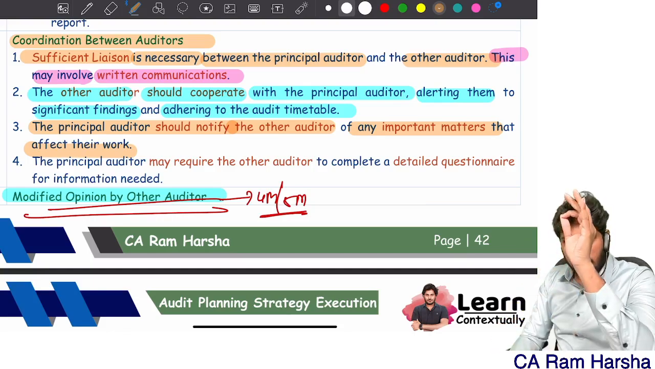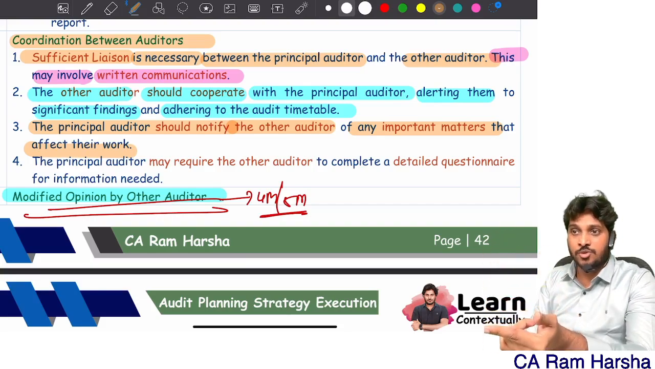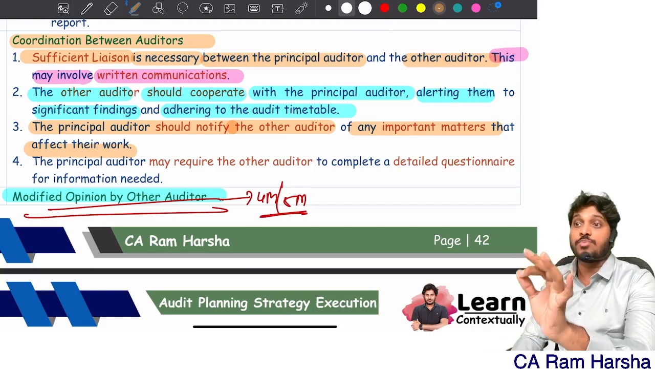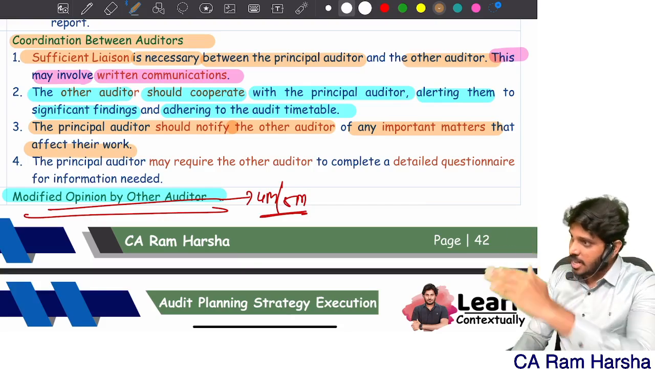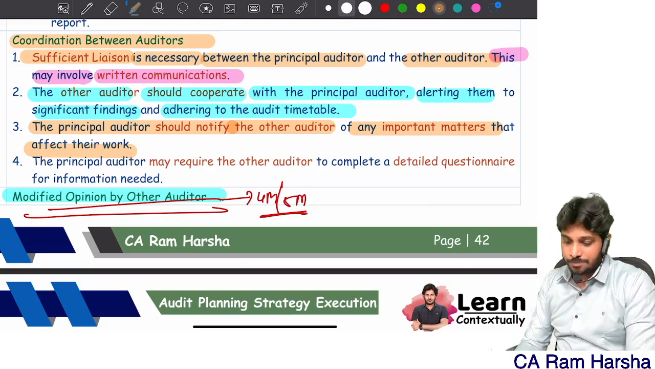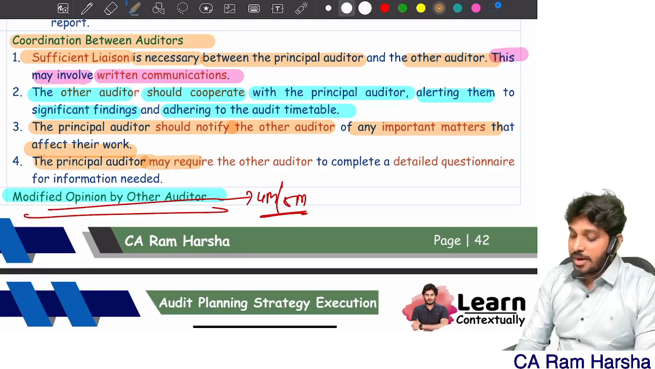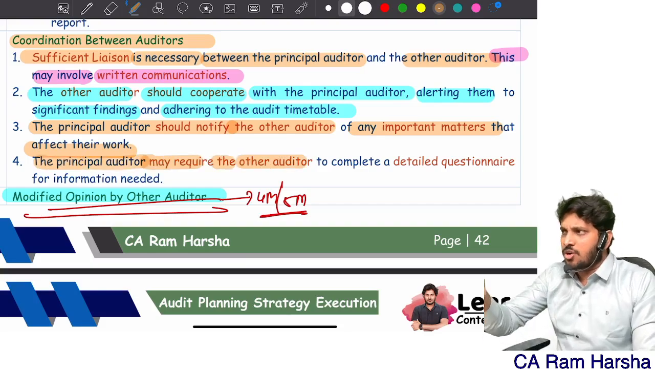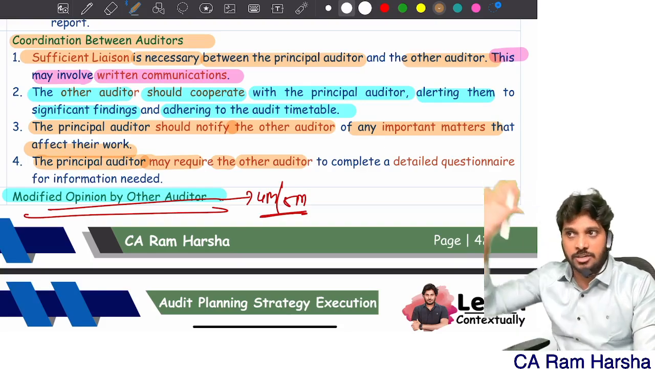By the way, once you are using SA 600 standard, let us stop using the word branch. For the sake of discussion, I'm using the word branch. Component auditor, that's the right phrase always. Never read it as a branch audit concept. Read always it as component audit. You may use the word component auditor or other auditor because the standard heading contains other auditor. Let us use the other auditor word.